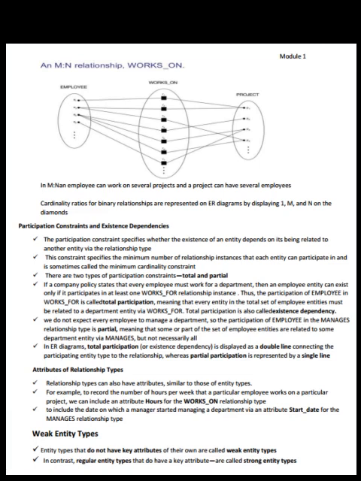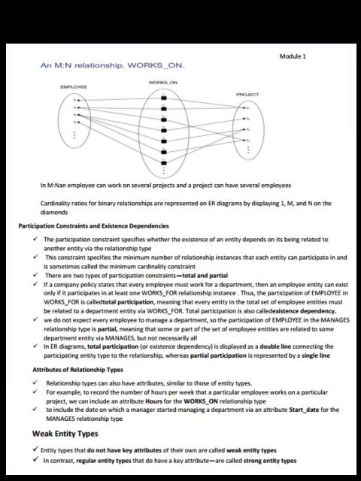Thus, the participation of employee in works for is called total participation, meaning that every entity in the total set of employee entities must be related to a department entity via works for. Total participation is also called existence dependency.